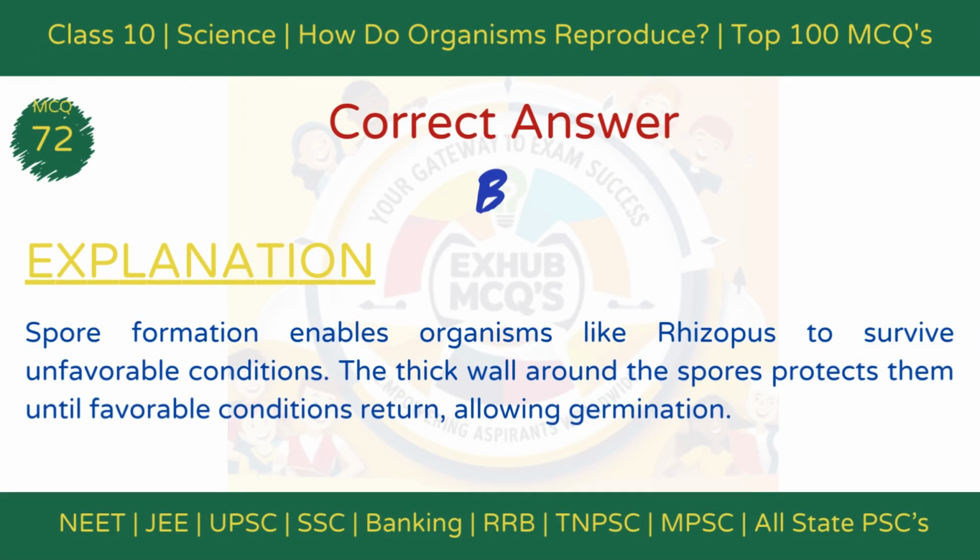The correct answer is option B, ensures survival in adverse conditions. Explanation: Spore formation enables organisms like Rhizopus to survive unfavorable conditions. Spores are encased in thick protective walls, allowing them to germinate when conditions improve.